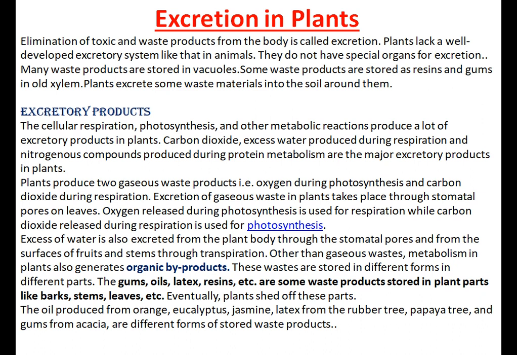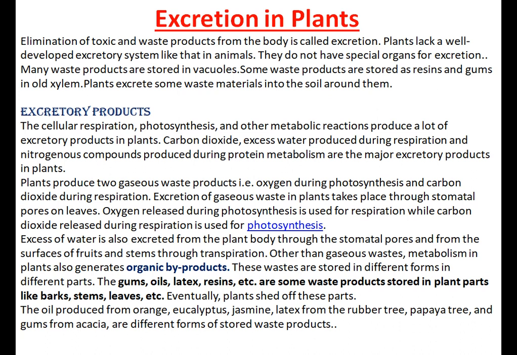Next, gums, oils, latex, resins, some waste products are stored in plant parts like bark, stems and leaves. The rubber plant is the common example of a plant which exudes latex as an excretory product. Plants also excrete some essential oils like sandalwood oil or clove oil as excretory products. Next is solid waste products.